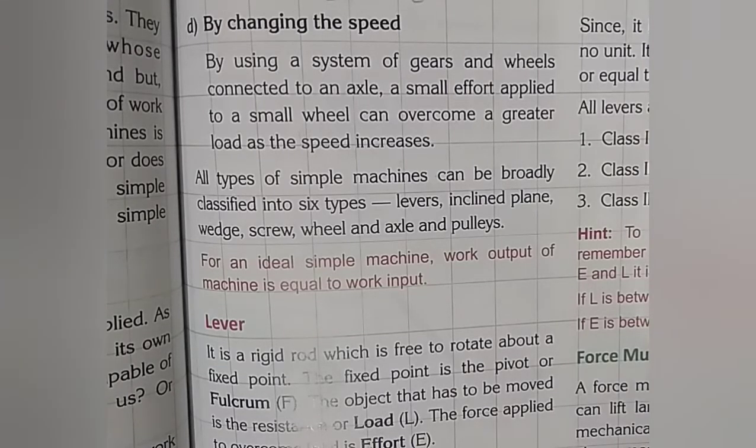In the case of a scissor, the effort arm is small compared to the load arm, so a small effort is applied to overcome the greater load, and the speed increases. So that is a speed multiplier. Another example, you know very well, is the wheel and axle. It also comes in this category.